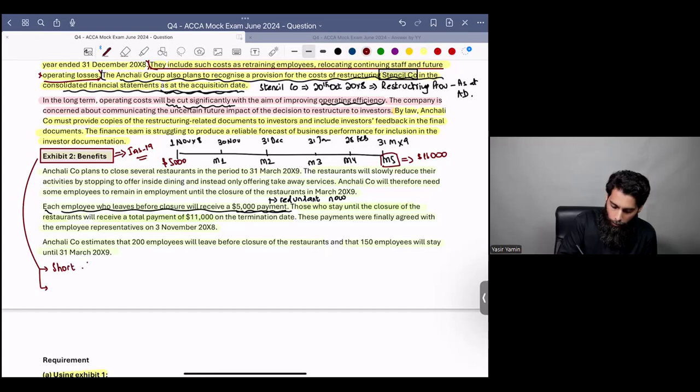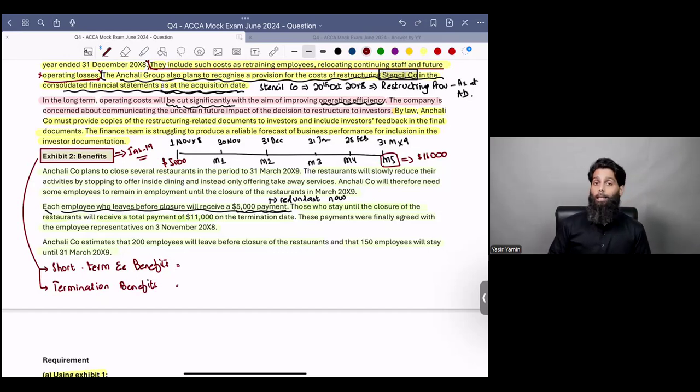Short-term employee benefits and termination benefits. Do you guys agree? There are 2 types of benefits in question. You see, whatever payment is being made solely for the part of redundancy, that is termination benefit. And whatever payment is being made as part of some employees staying with the company until 31st March X9, those are short-term employee benefits. Make sense?